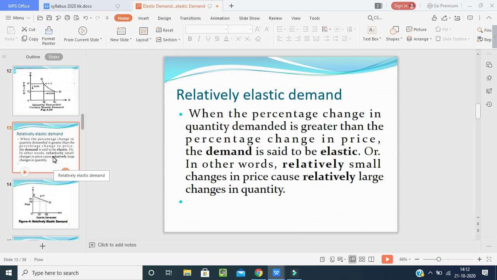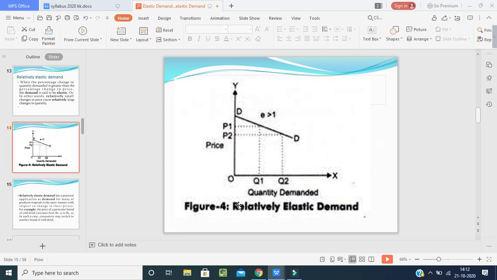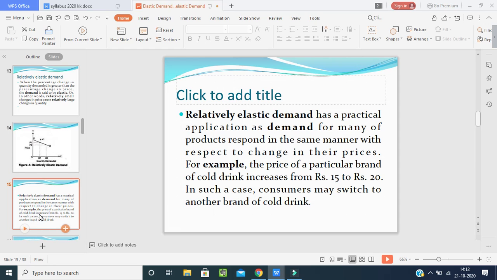In other words, relatively small changes in price cause relatively large changes in quantity. With the help of the figure, you will be able to understand. Before that, I want to tell you with an example what we mean by relatively elastic demand. Relatively elastic demand has a particular application, as the demand for many products responds in the same manner with respect to changes in their prices.